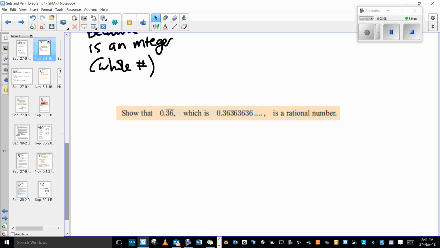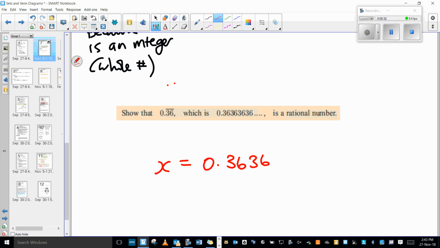I'm going to do this really quickly because we have done it last year, but I don't know if it was recorded, so it's a good option to do it now. So, remember 0.36 with a line on the top, or it could have two dots, means 0.36363636. So what you do is you say x is equal to 0.363636 and so on and so forth.